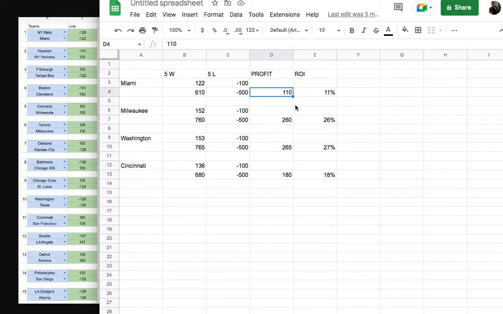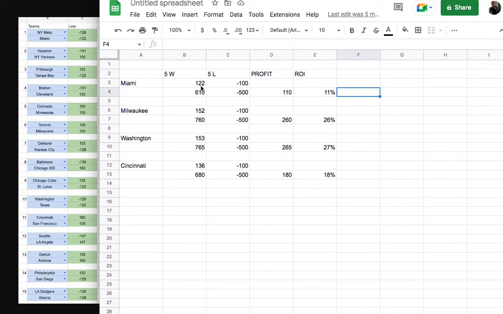Now, this is very important here. Our ROI, return on investment, is 11%. You say, well, how do you calculate that, MG? You take what you make versus the amount invested. In this particular example, again, expected value is a hypothetical. But when I break it down, you can see the value with Miami.